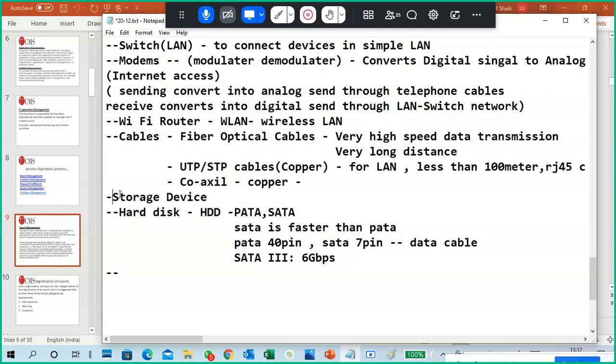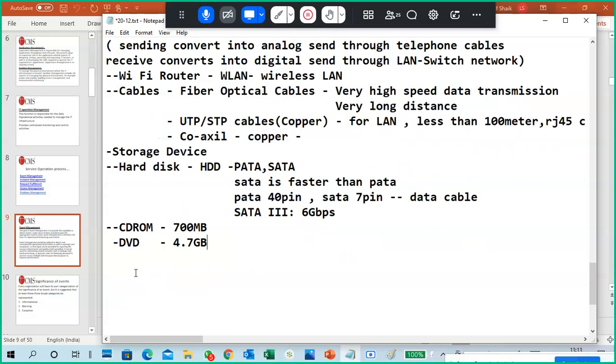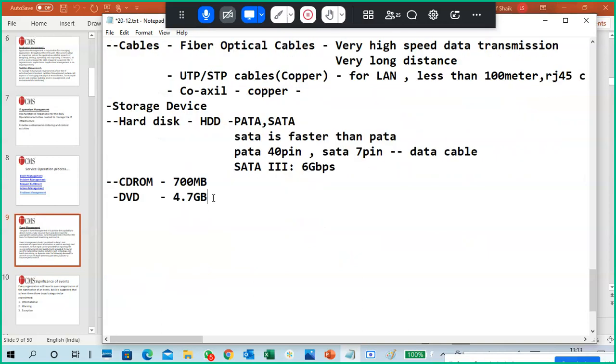Another storage device we use is the CD-ROM. A CD-ROM is around 700 MB in size. Next, the optical drive is the DVD. A DVD generally is 4.7 GB, but once data is written we cannot change it. It is only for storing permanently without any disturbance, or for backup purposes only.